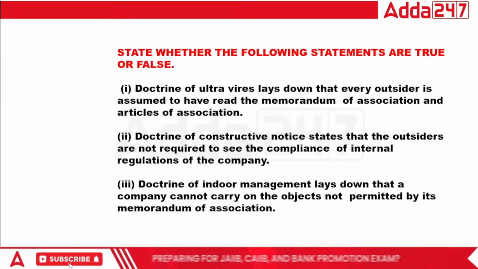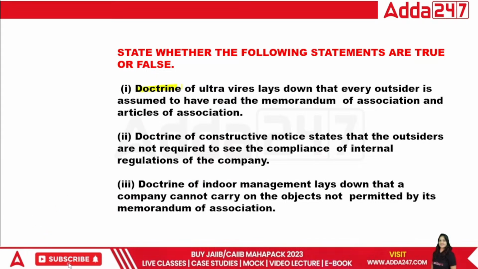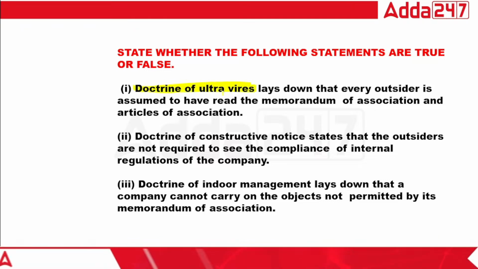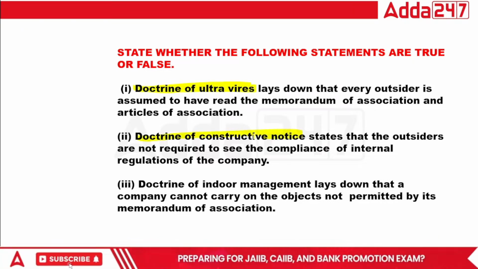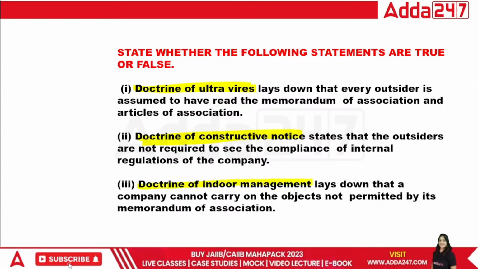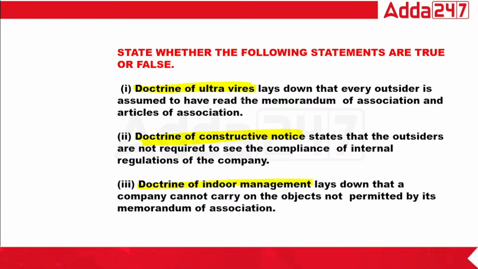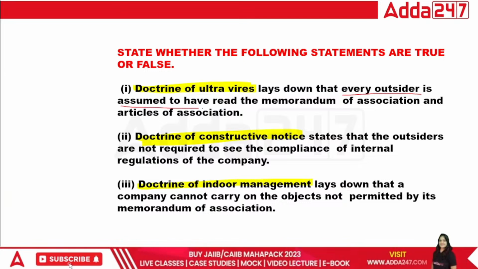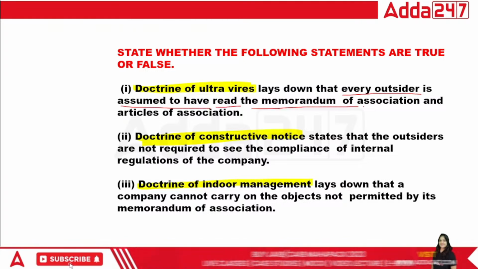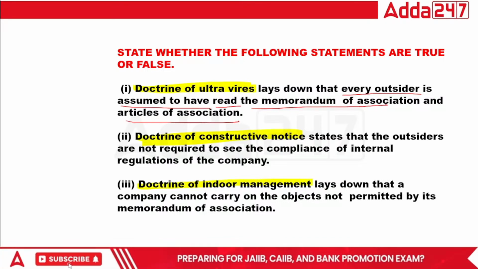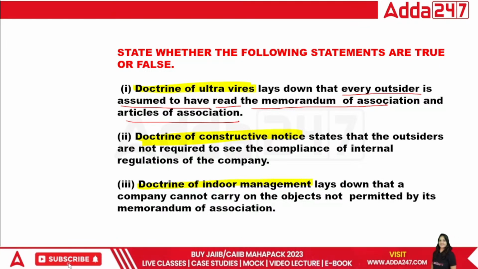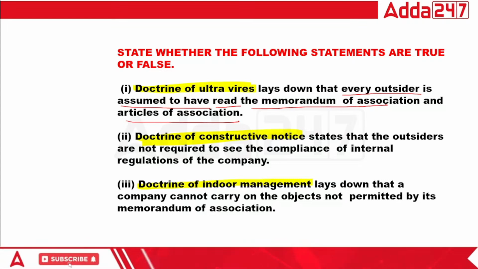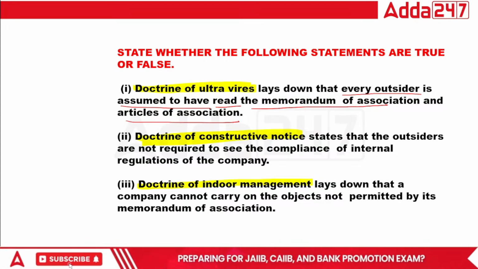That's it. Okay, so this is the right answer. Done. Next. Three doctrines are there and the questions are there. Doctrine of ultra vires, right? Doctrine of constructive notice, and doctrine of indoor management. So what is written here in the first point: ultra vires lays down that every outsider is assumed to have read the memorandum of association and articles of association. So first of all, remember the points. For this, you have to know what is doctrine of ultra vires, what is doctrine of constructive notice, and what is indoor management.